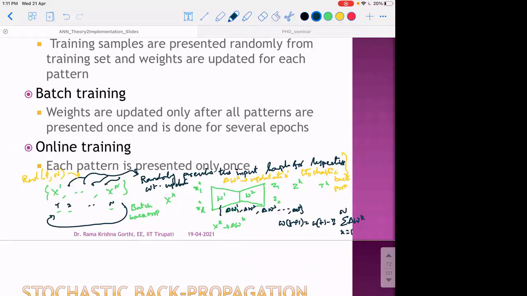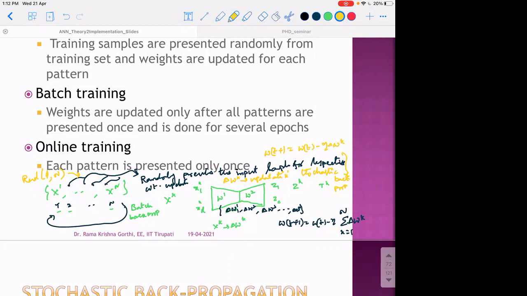In the earlier case, we update here: Wt plus 1 is equal to Wt minus eta times delta W k at that instant itself for the kth sample. And then we keep updating for every sample individually.